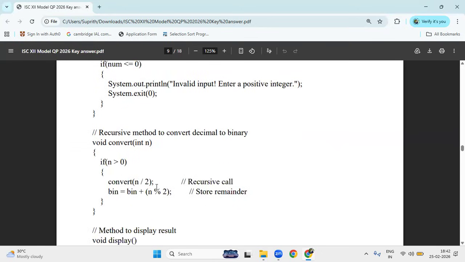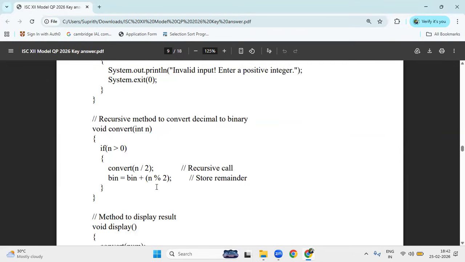Next, what is the next method? The recursive method. It requires the logic. In the ICSE 10th, it is different. We are not using recursion there, whereas in the 11th or 12th, we are using recursion. You are not going to use a loop. So, formally, in n, n should be greater than 0, and you call the method again, convert n by 2.